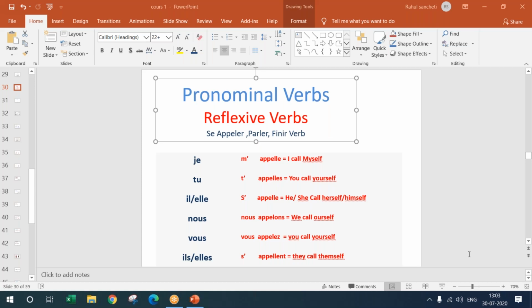I wish you a bonne journée, a good day. I will quickly write that down for you. Je vous souhaite: souhaiter is an -er ending verb, to wish. Une bonne journée, a good day.